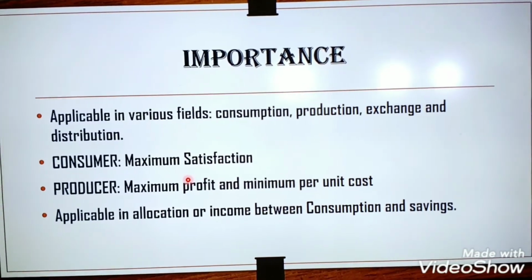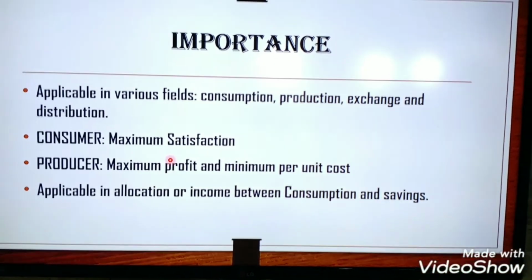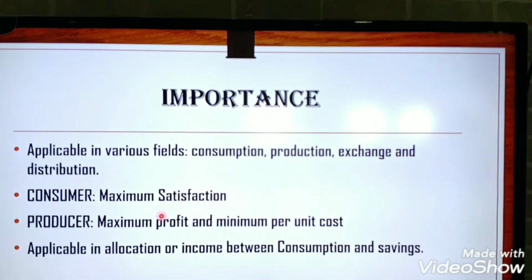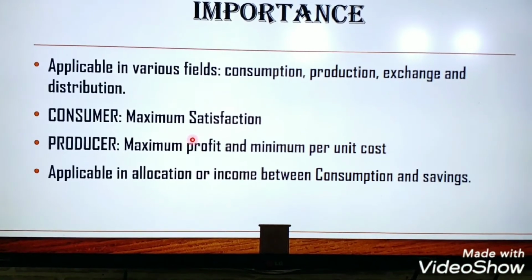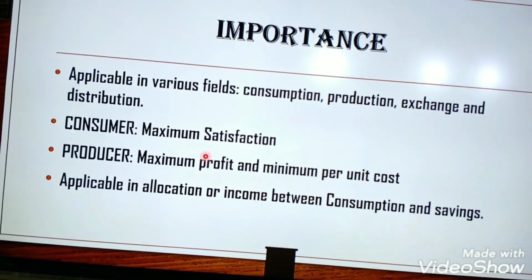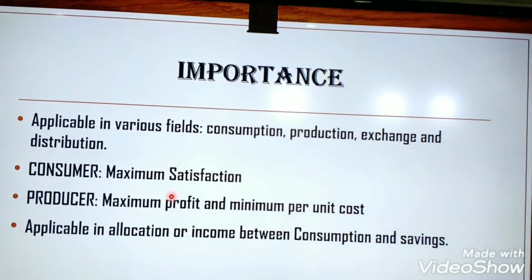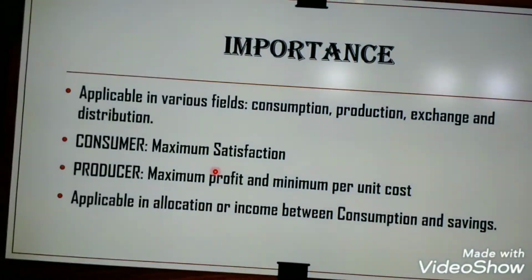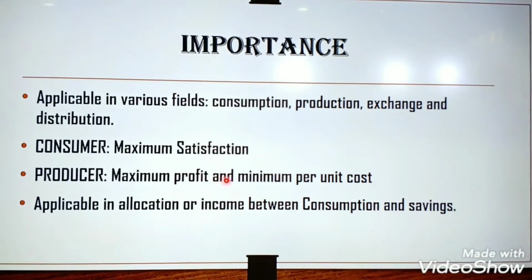For this purpose, he must substitute one factor for another so as to have the most economical combinations. For example, he will substitute labor for machinery and vice versa, so that the marginal productivity of the two is equalized in this manner. He will get the most economical combination of the factors of production at his disposal to make maximum profit.